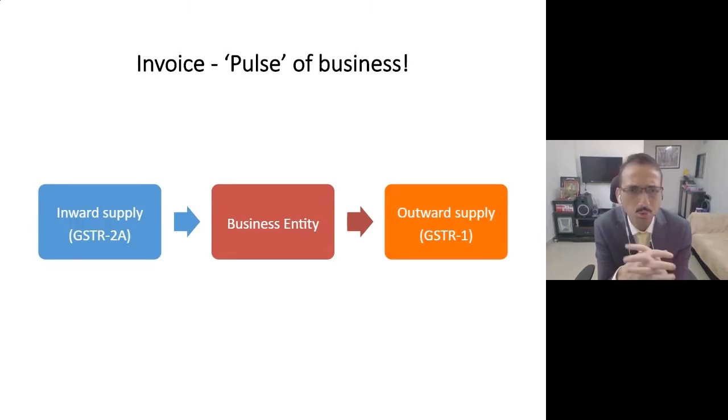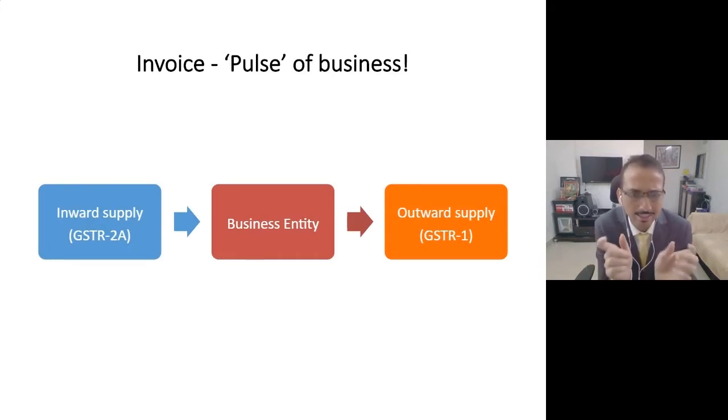Now, another question you would be having is why the government is pushing for changes in invoicing. Basically, why the government is trying to gather the data on a real time basis. Friends, if you would like to understand any business, as an accountant, CFO, finance controller, or CEO, then you need only two things, two data sets. One, what is their inward supply, that is, what they are buying or purchasing, and second, what they are supplying.